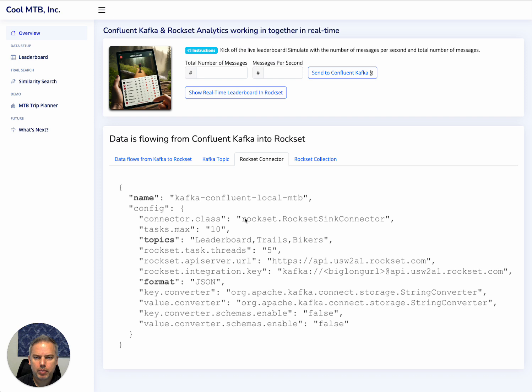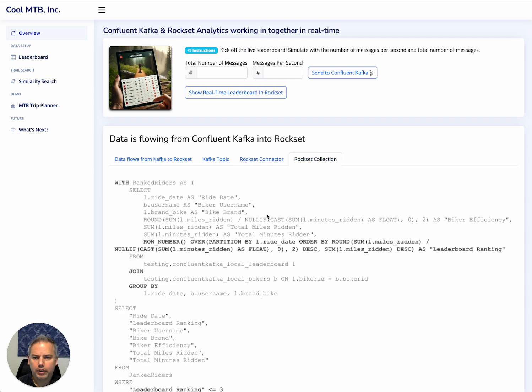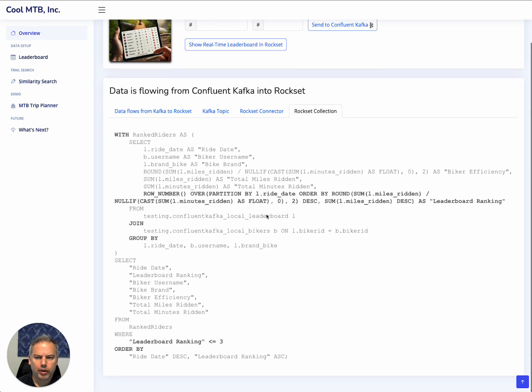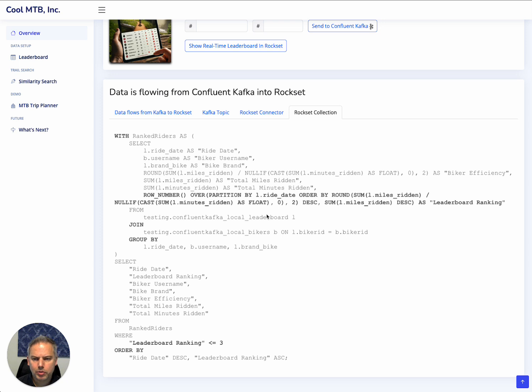Some folks may be asking, if I have all of this data in Kafka already, why in the world do I want to move it to Rockset to do anything? Why not just do it in Kafka? Well, here's why. I've peppered in some stuff to make a point. This is a very simple query. I'm doing a common table expression with some row number ordering by partition along with some joining and grouping. This query, we're actually going to run.